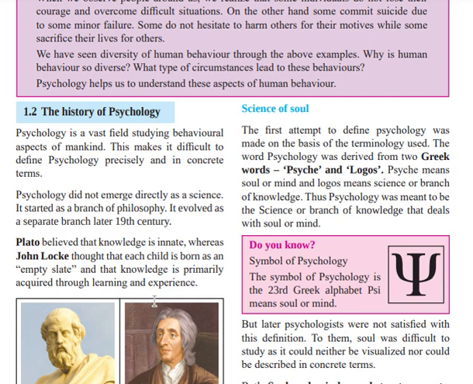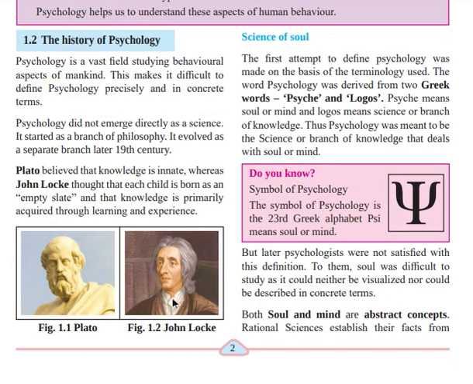Clear? And next, it is written that Plato is a philosopher, and John Locke is also a philosopher. So Plato believed that knowledge is innate. What does innate mean? He believed that knowledge of a person is from birth. Whatever knowledge you and I have, we are possessing from birth, childhood.